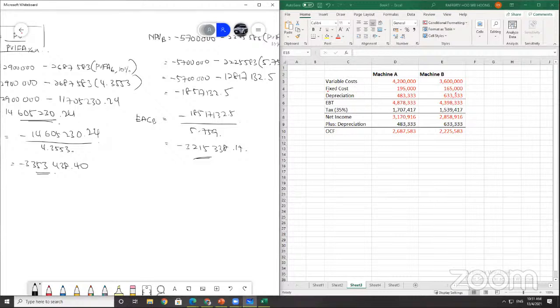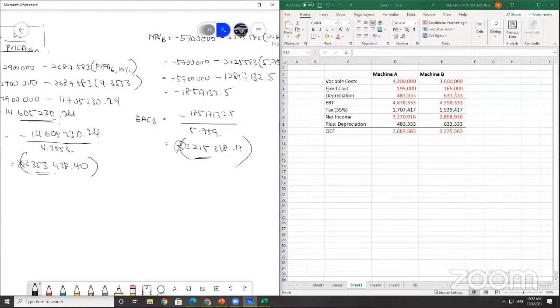Okay, this is a mistake here. Assuming the negative is not present, which one gives you a smaller number? B. Of course, if you look at negative 3,353 it would be a much smaller number, but ignoring the negative now, B actually costs you a little bit less. It only costs you 3,215,338. So what does the negative mean here? The negative actually means the cost to you.